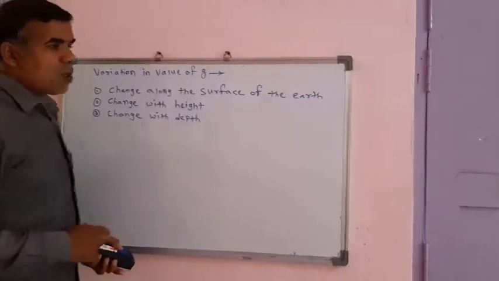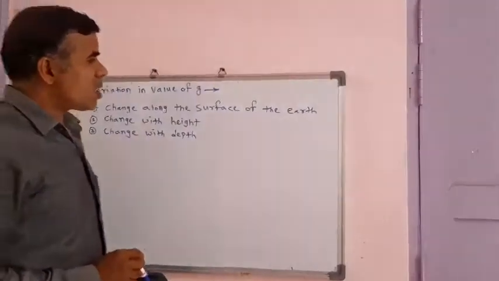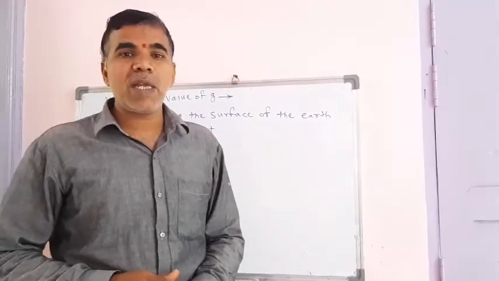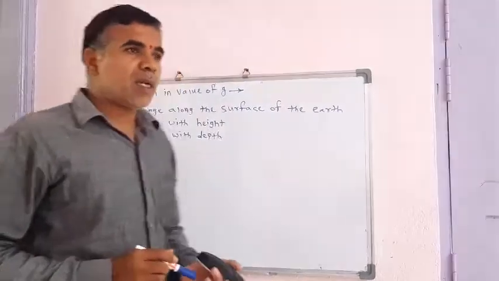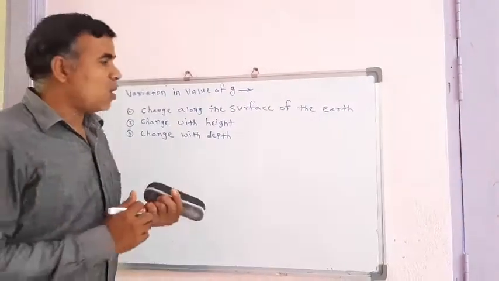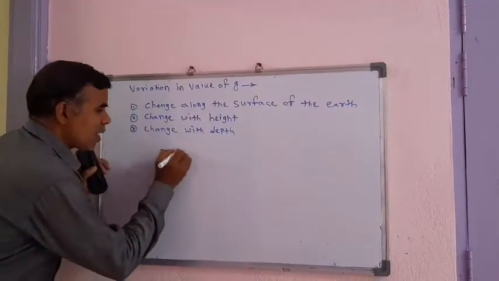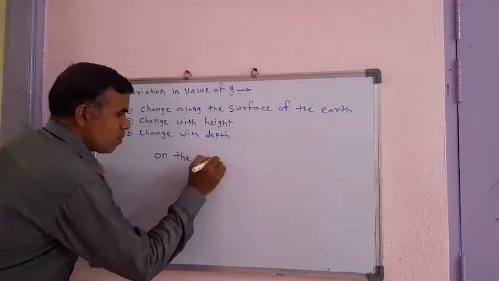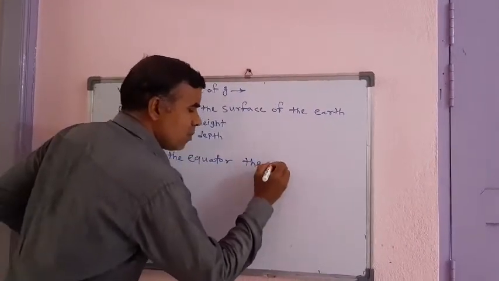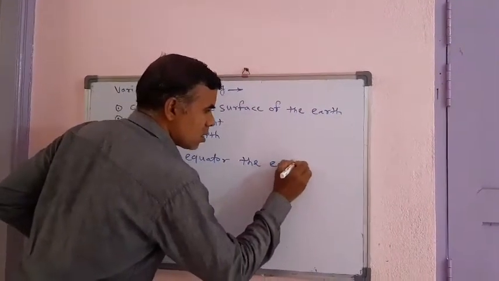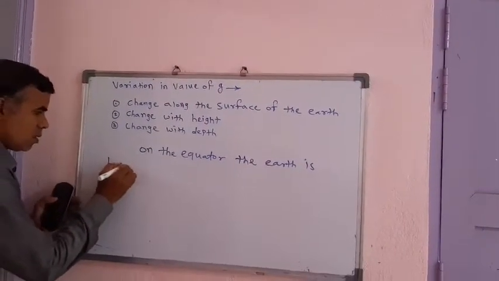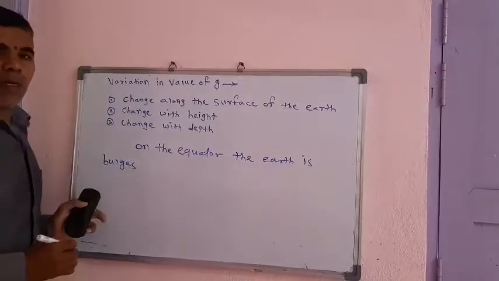along the surface of earth. Look at this, change along the surface of earth. We know that the earth is not spherical in shape, so at the equator and poles the shape of earth is different. On the equator, the earth becomes bulged.